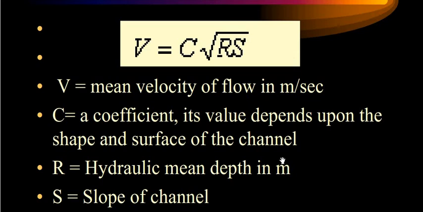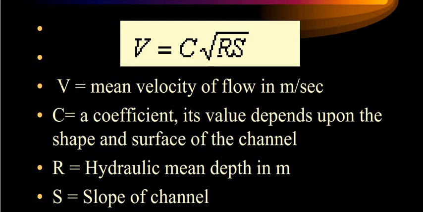So you have to calculate the wetted area and the wetted perimeter, and based on this you will get the hydraulic mean depth, the ratio of wetted area by the wetted perimeter.